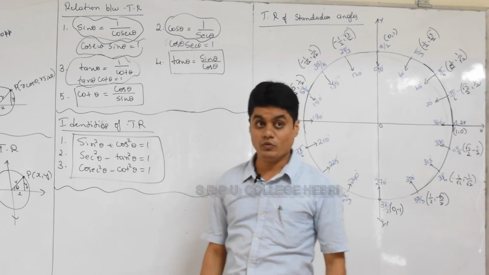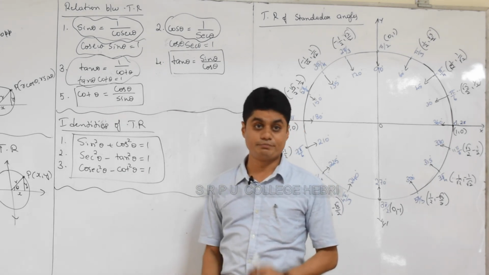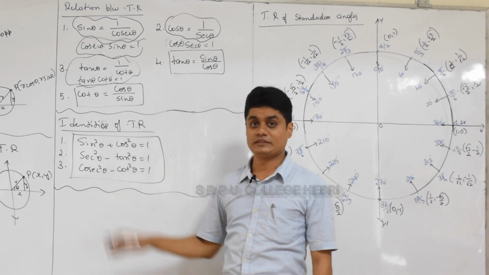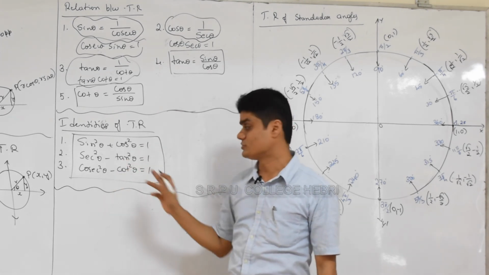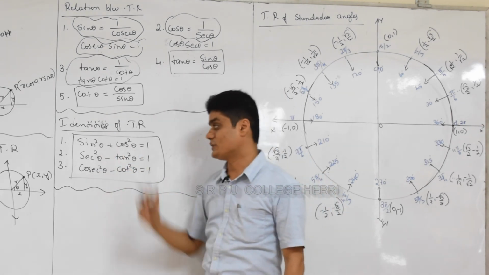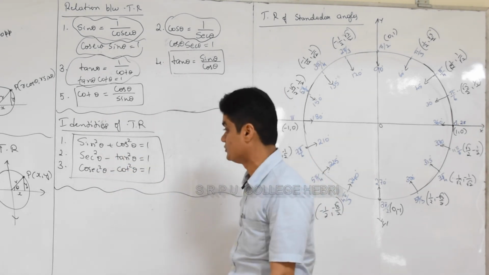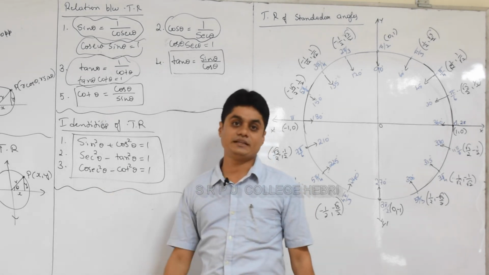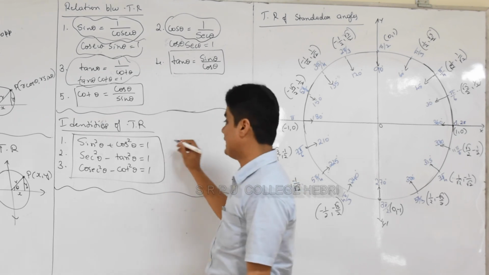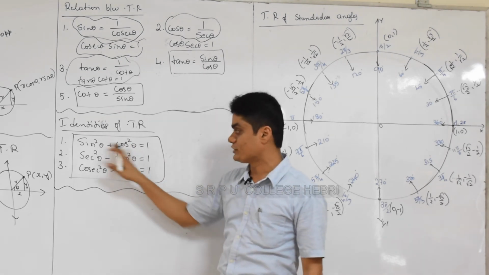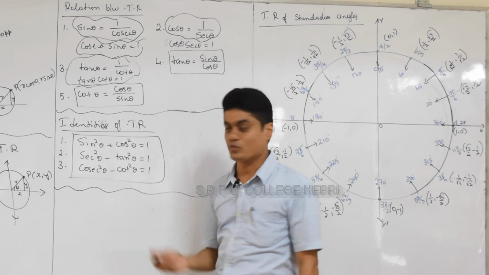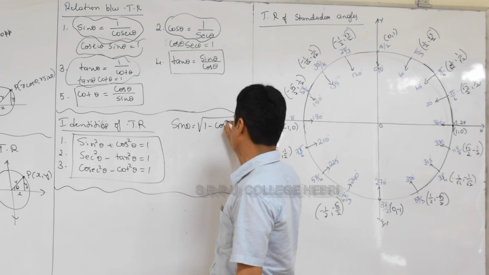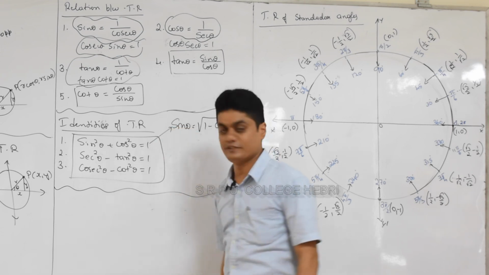And also one of the very important identities of PUC 11 and 12, that is the trigonometric identities. It comes in physics, it comes in maths also, very important. So the 3 identities are: first, sin square theta plus cos square theta equal to 1; secant square theta minus tan square theta equal to 1; cosecant square theta minus cot square theta equal to 1. Actually, a question may ask for one trigonometric ratio. Suppose cos theta is known and sin theta is required, then how can we find sin theta? Sin theta is equal to square root of 1 minus cos square theta. Where did this come from? From the first formula.